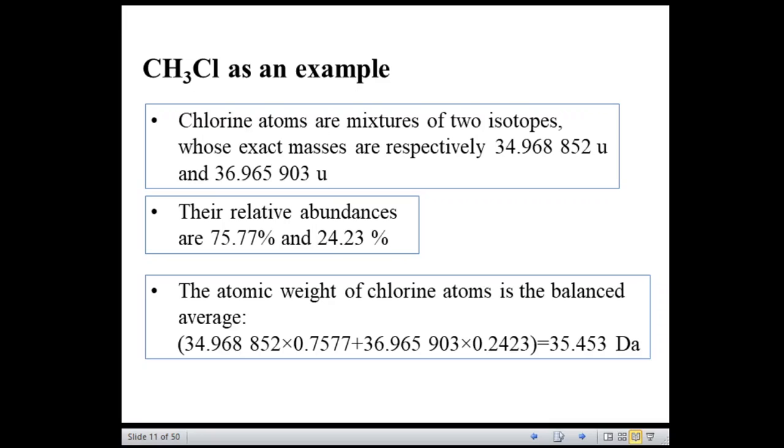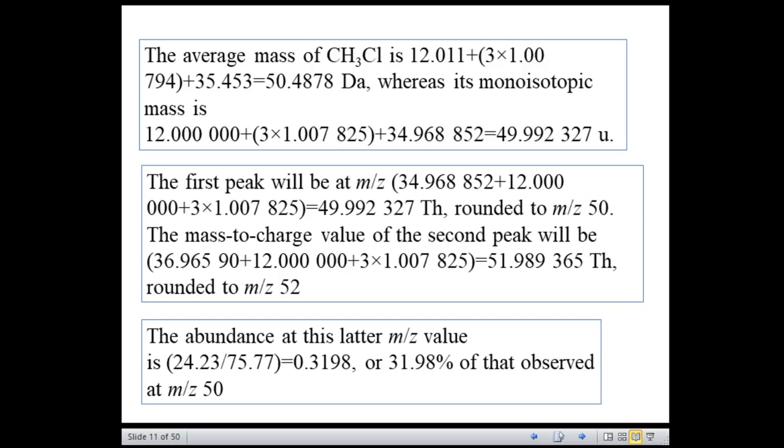So what happens when you measure the mass of methyl chloride in a spectrometer? You will get two isotopic peaks. That means two isotopic peaks will appear at their respective masses and relative abundances. Right?